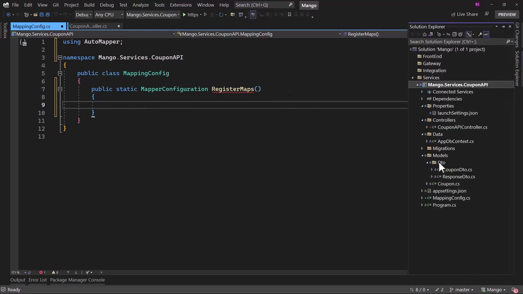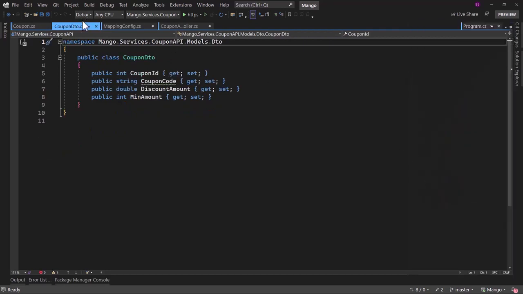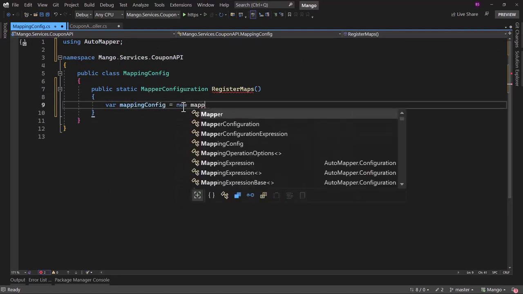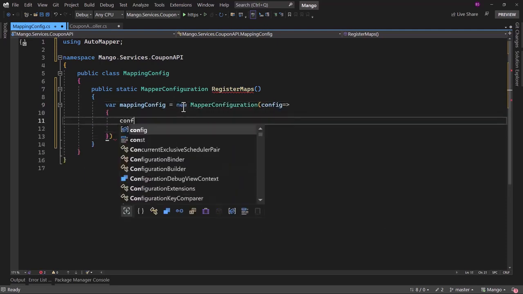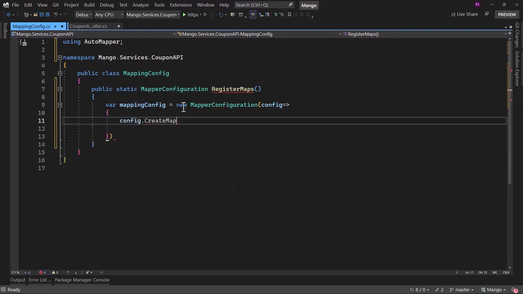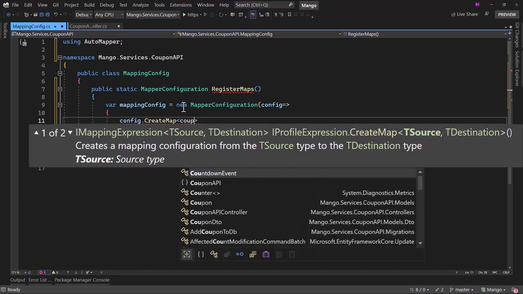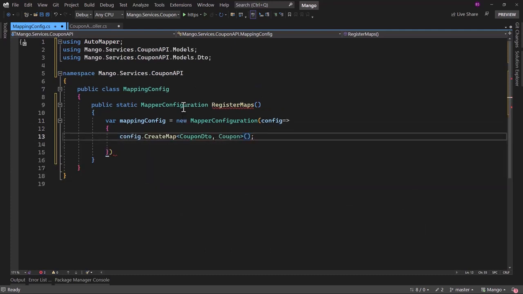Now with AutoMapper, it is pretty smart. As long as the property names are exactly the same, it will automatically do the mapping. And you can see we have the exact names in Coupon and CouponDTO, so that should work. We will create a variable here, mappingConfig, equal to new MapperConfiguration, and there we will define the option. So config.CreateMap, there we have to define what is the source and what is the destination. We can say CouponDTO will be the source, destination will be the Coupon object.